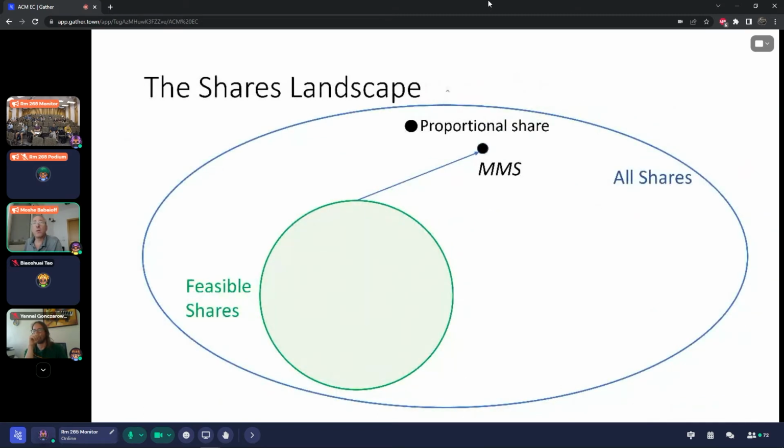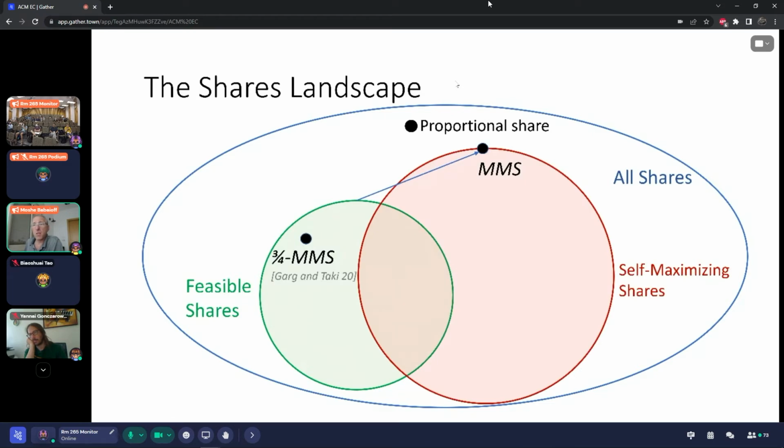Okay, so let's go back to this landscape of shares. The 3/4 MMS, which is known by the result of Garg and Taki to be feasible, is actually not self-maximizing. The Maximin share is self-maximizing, but not feasible.